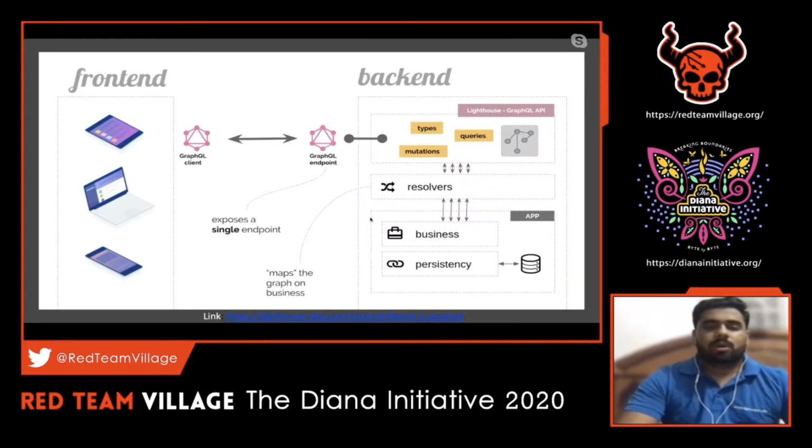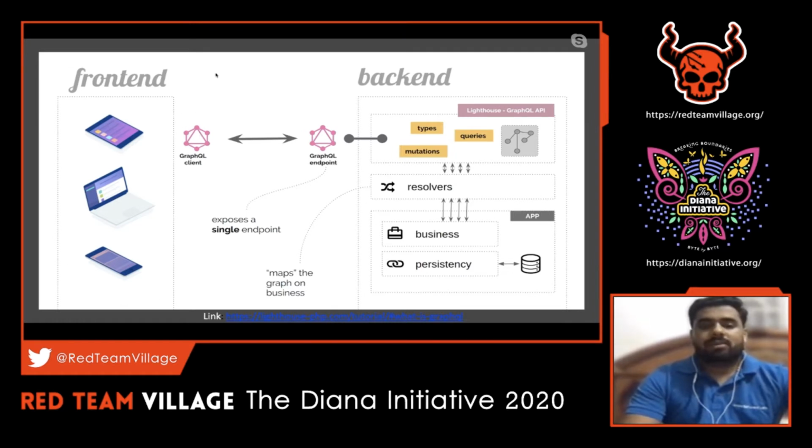Let's see what the architecture looks like for a GraphQL implementation. I've given an image showing the front end, the back end, and the entire GraphQL structure. Consider that there is a client, which can be a mobile device, laptop, or any client-side device, with some sort of GraphQL client involved in the front end.